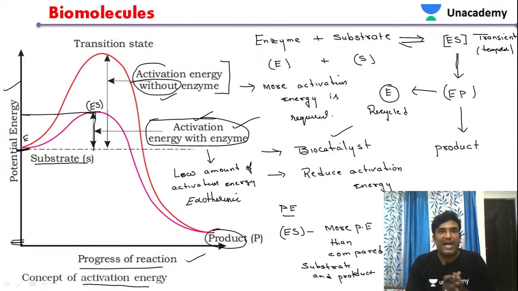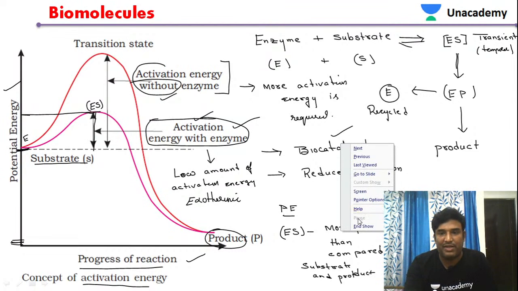From this diagram, you clearly see that the potential energy is higher for the enzyme substrate complex than for the product as well as the substrate. Because of that reason, this type of reaction is called exothermic. So that is about today's class about the enzyme. Students, see you in the next class with a few more topics on this enzyme.